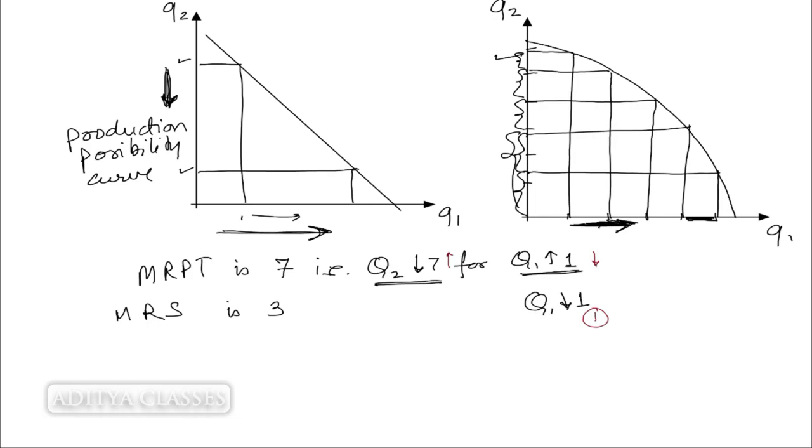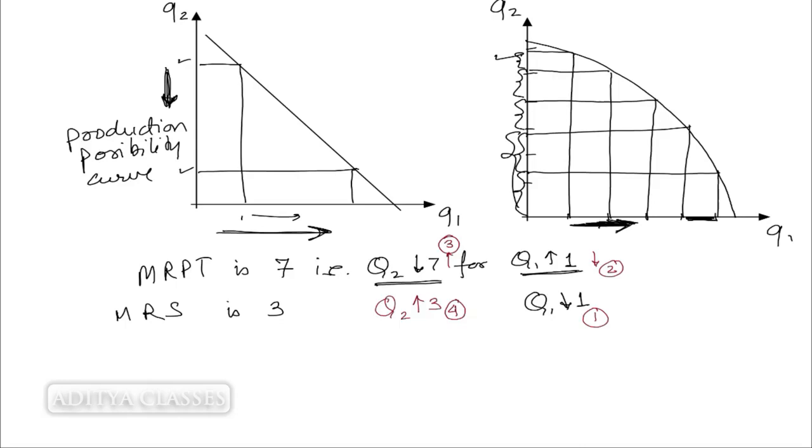Exactly. If I am not giving him Q1, because I have said that I'll take away Q1 from you, it means that I am not producing Q1. So if I am not producing Q1, then I can produce Q2, and I can produce 7 units of Q2, of which I will give you 3 units. Why am I giving you 3 units? This was the second step. I took it away. When I take it away, it literally means that I'm not producing it. If I'm not producing it, then I'm producing 7 more units of Q2, and I have given you your Q2. Now what has happened?